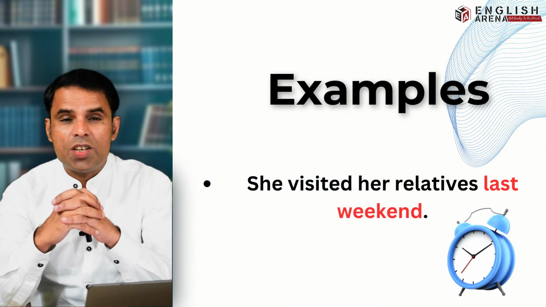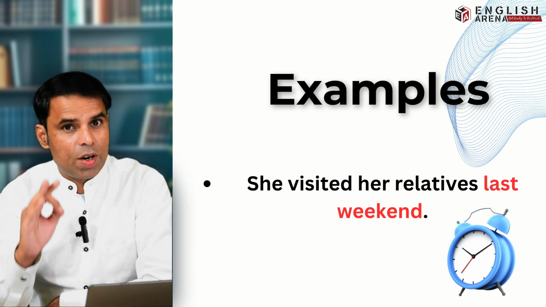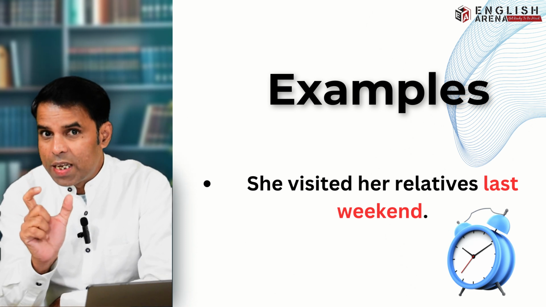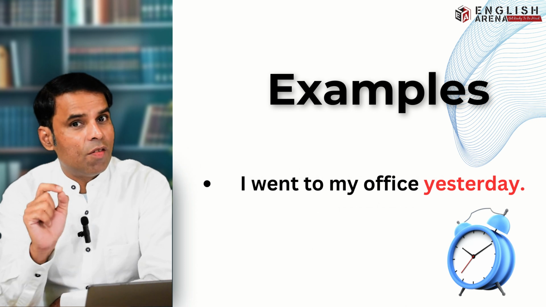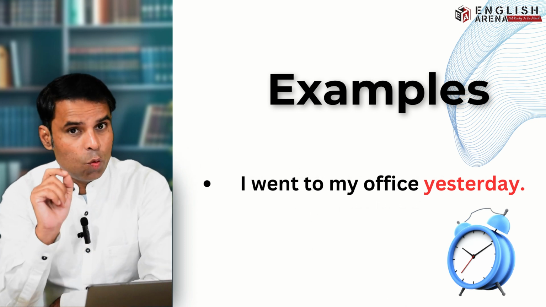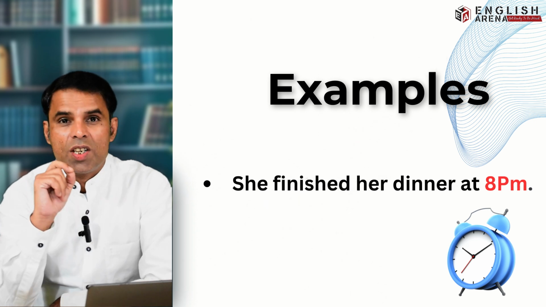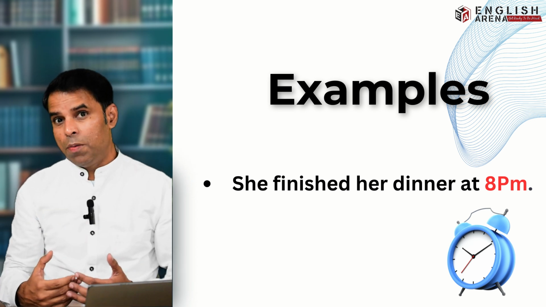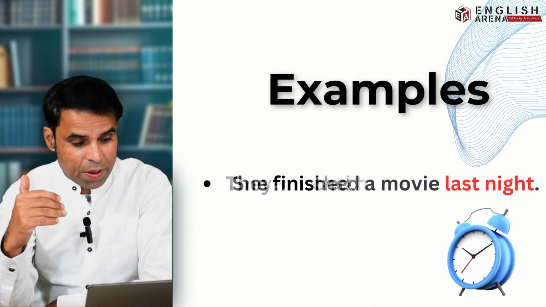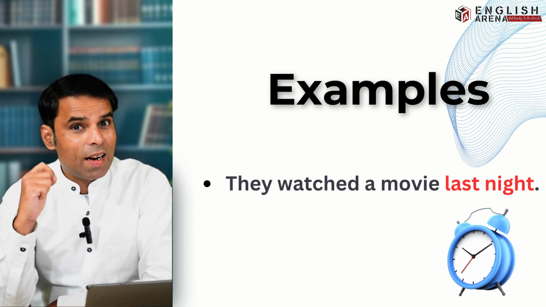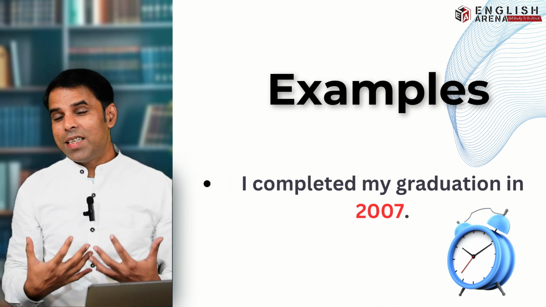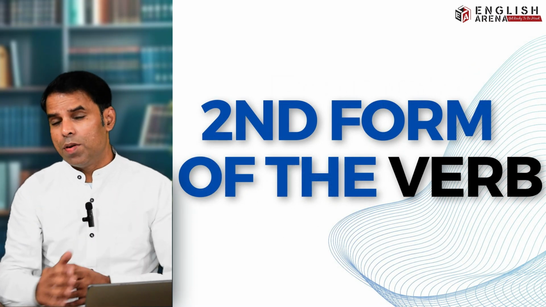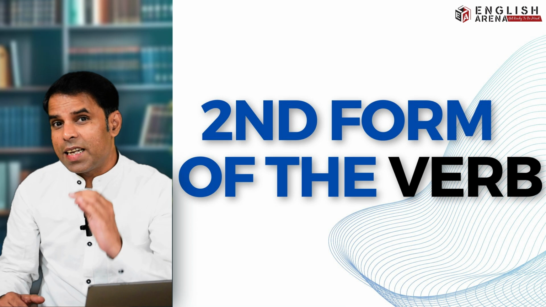For example, she visited her relatives last weekend. Okay, so you see that there's a word last weekend. Or I went to my office yesterday. That's another sentence. Or she finished her dinner at 8 p.m. Let's say that it's 10 o'clock right now, but she finished her dinner at 8 p.m. Or they watched a movie last night. Or I completed my graduation in 2007. So guys, in all these examples, the verbs that are used are the second form of the verbs.